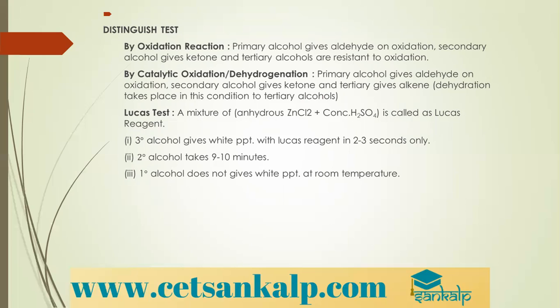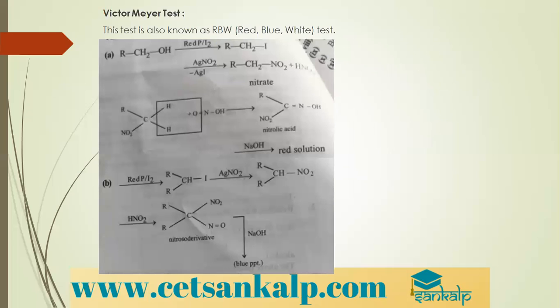Then Lucas test. A mixture of anhydrous zinc chloride and concentrated HCl is called Lucas reagent. We have already discussed: tertiary alcohols give white turbidity with Lucas reagent within no time. So immediately it gives. Secondary alcohols take 5 minutes or more, whereas primary alcohols do not give any precipitate. Victor Meyer's test, which is also known as the red, blue, white test. With primary alcohols, it will give red color, secondary alcohols, blue color, tertiary alcohols, no color.